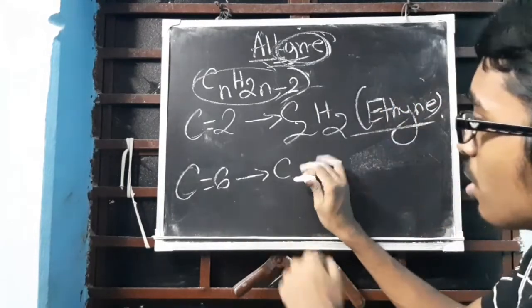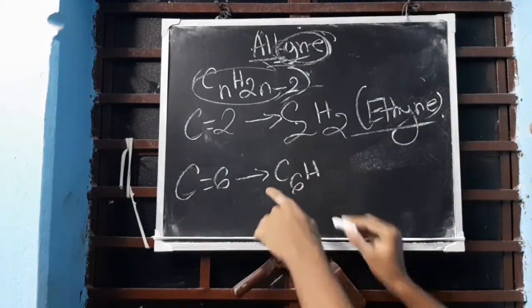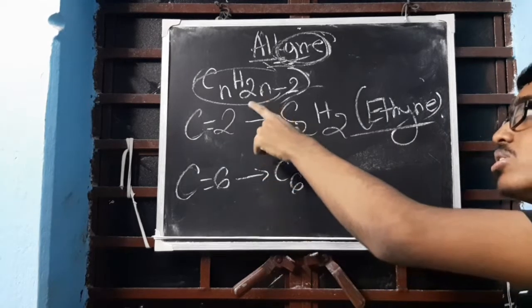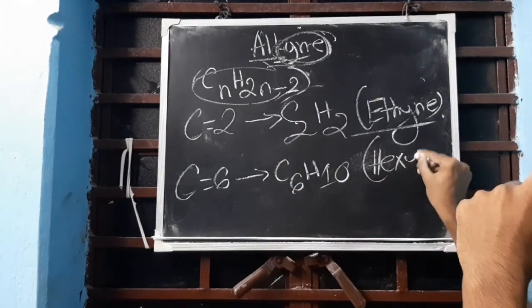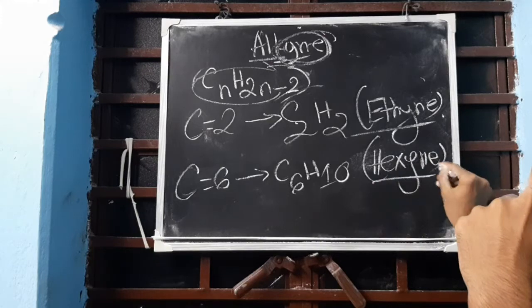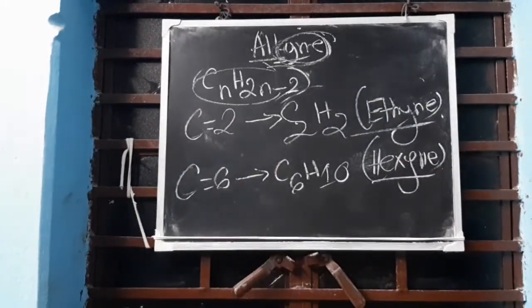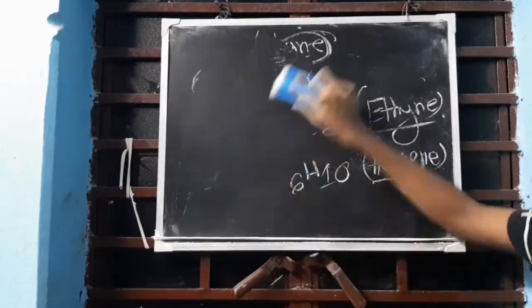Fifth member is C equal to 6. Clear? So what is the name? C6H12 minus 2, so C6H10. Clear? 12 minus 2 is 10. So C6H10. What is the name? Hexyne. Clear? Understood? So this was all about alkyne group. Understood everyone? Next, we are moving on to the next topic.